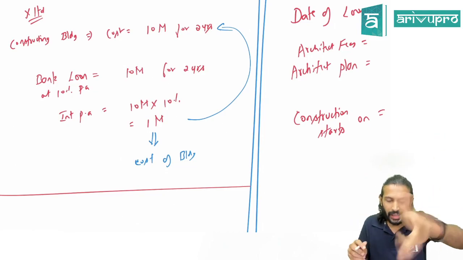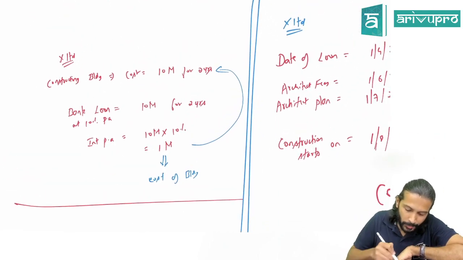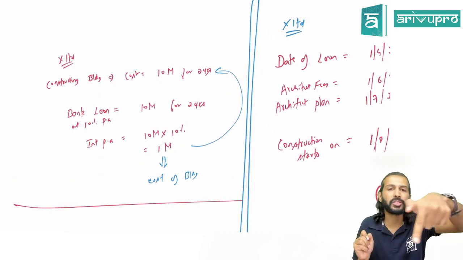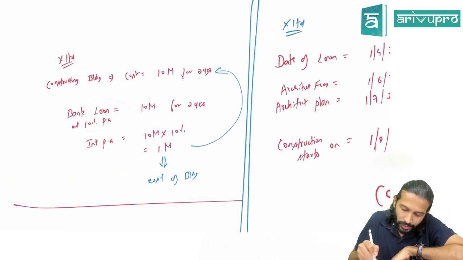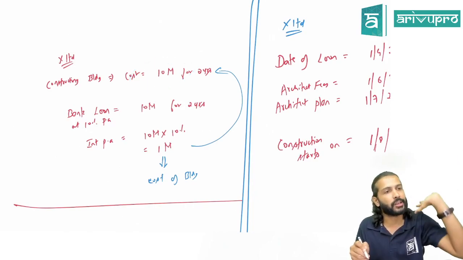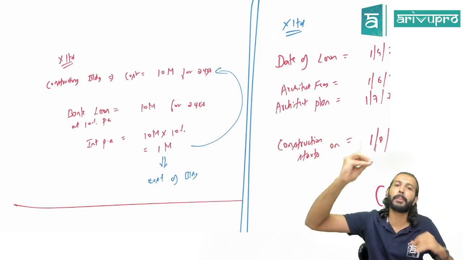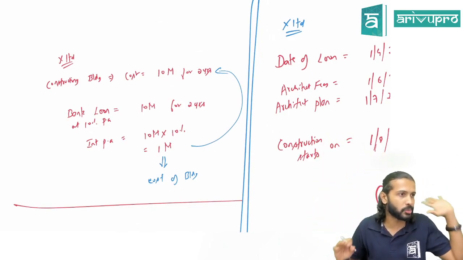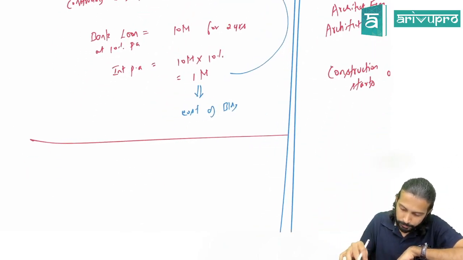Now I'll give you another scenario. First of all, is this a specific borrowing, sir? This is very much a specific borrowing because you took a bank loan and that loan is designated for what usage? Constructing a building. Clearly you are able to identify the purpose for which the loan is utilized. So it is a specific borrowing. Let me give you another scenario.